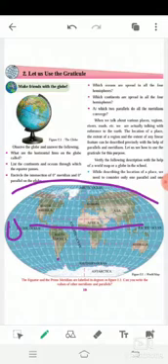The continents are Africa, South America, and some parts of Asia.